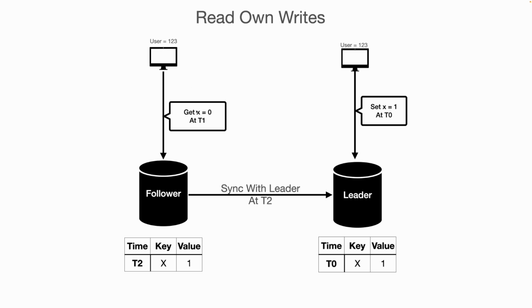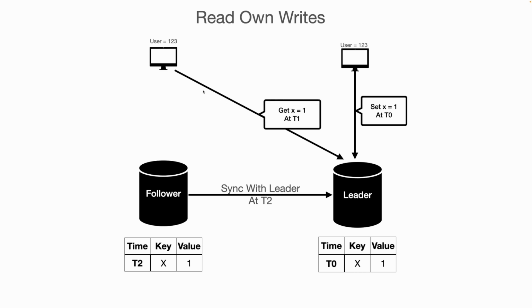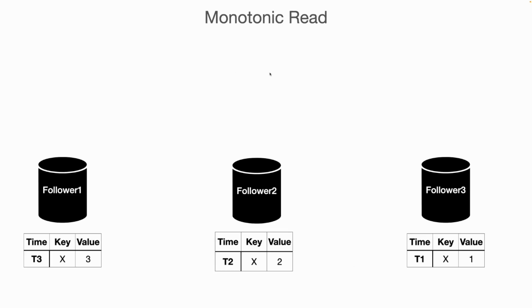So in this case, where a read happens just after a write, for that kind of request we can route the read request to the leader only. So let's suppose in this case the user 123 request is routed to the leader, then this user will get the updated value. Second is the monotonic read.